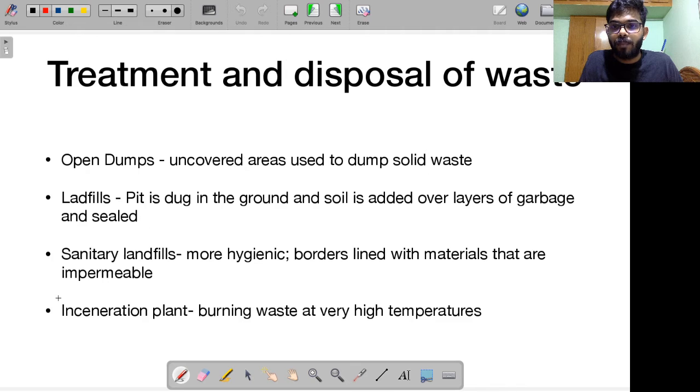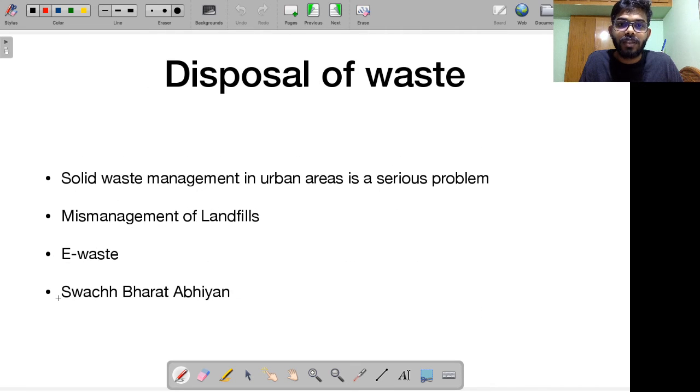Let's take up one of the important topics that we are going to discuss as a part of Class 6 NCERT. This is about disposal of waste. Nowadays you might have heard of solid waste management in urban areas. It is a very huge problem. If you go to a city like Delhi, you will see how difficult it is to manage solid waste. There is this mismanagement of landfills. What exactly are landfills? I will tell you in a few more minutes.